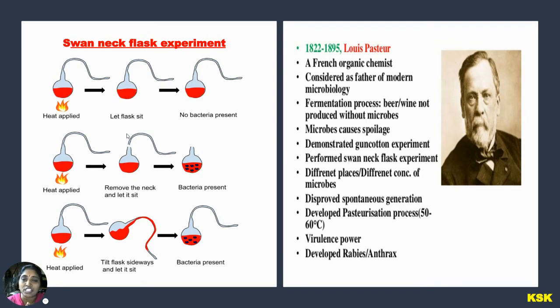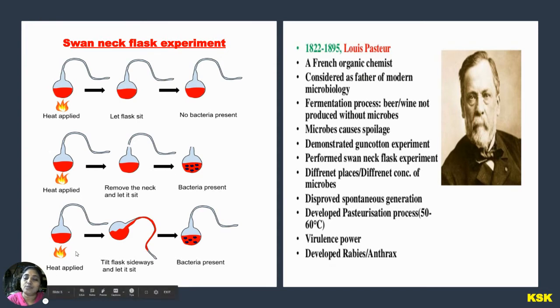Therefore, the microorganisms present in the air entered the flask and caused the growth of bacteria. You can see here, in the previous experiment, as the neck of the flask is very long, the entry of air is difficult and reaching the flask takes so much time, and therefore no bacterial growth was present. Whereas in the second experiment, the neck of the flask was cut and the exposure of the culture medium is more compared to the first experiment. Therefore, the contamination chances are more, so bacteria grew in the medium.